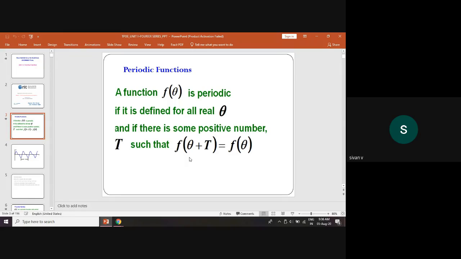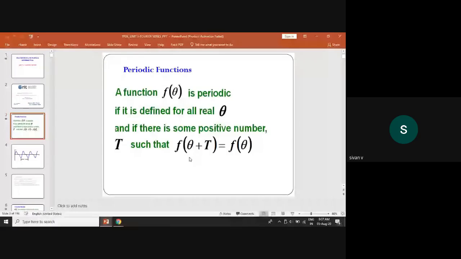It's for introduction only. Today we are not going to start the problems. I will just give you the introduction, formulas and results only. Periodic function: suppose I give this incident. You are coming from your home and reach the college, again going back home. This is a periodic function. The initial and final point does not change.